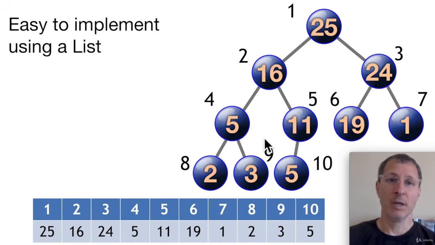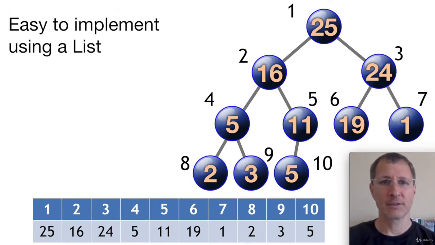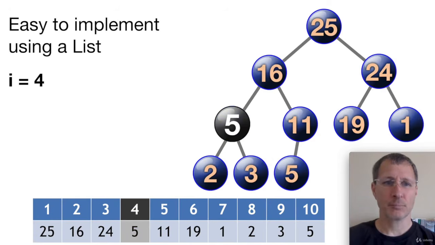This is a max heap. 16 does not have to be greater than 24. We didn't say greater than everything behind it on the list. No, on the tree. So this is a valid max heap. Okay? And that is how it is implemented in the list using these list indices. So we can instantly access any node in the tree or any node in the max heap.